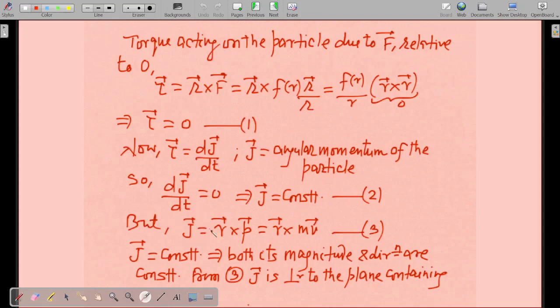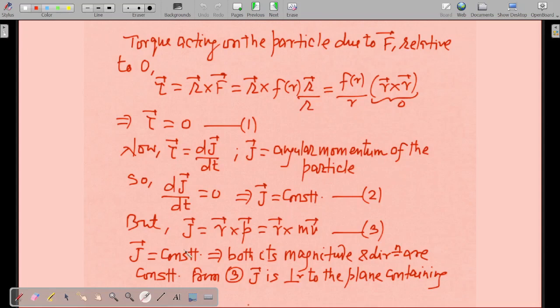Now J vector equals r vector cross p vector, and p vector can be written as mv vector. J vector is a constant, both in magnitude and direction. If a vector is constant, what does it mean? It means that the direction of the vector is constant and the magnitude of the vector is also constant. That's what is meant by a vector being constant.